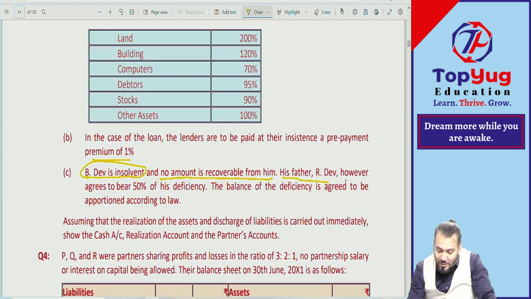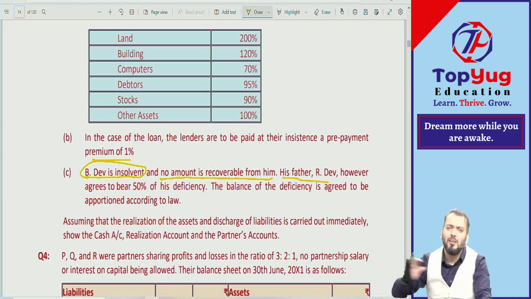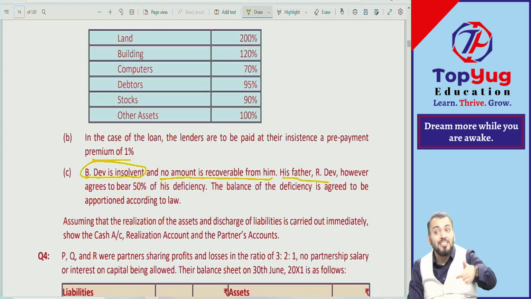His father Ardeo, however, agreed to be 50% deficiency. He said, I am his father, I'll be 50%. Don't worry. Means, can I say 50% is recoverable? So the balance 50% becomes insolvency loss. The balance of deficiency is agreed to be a portion according to law.